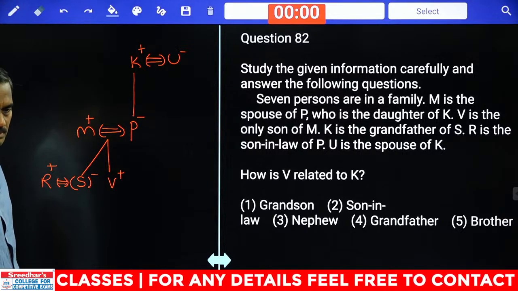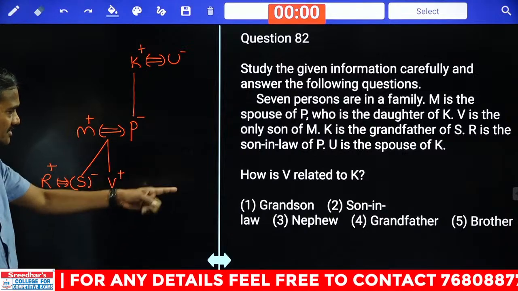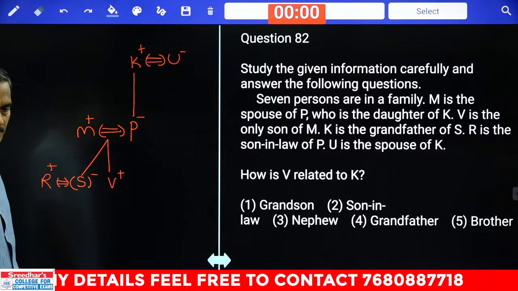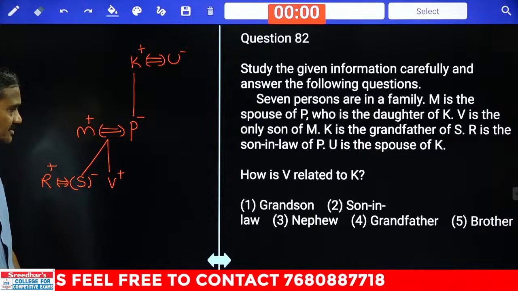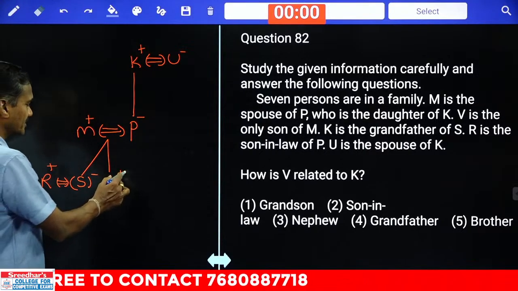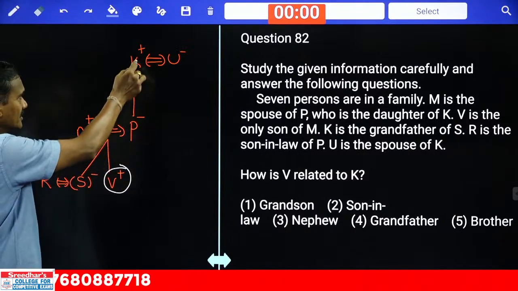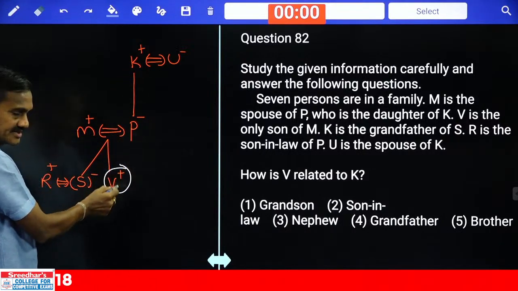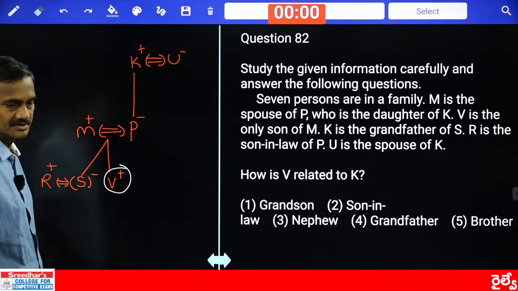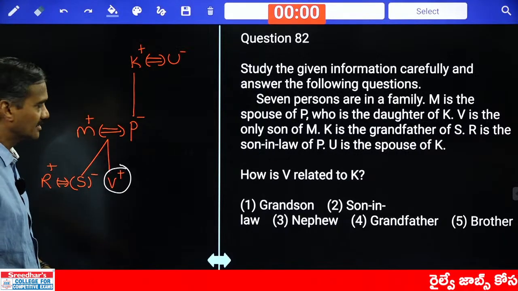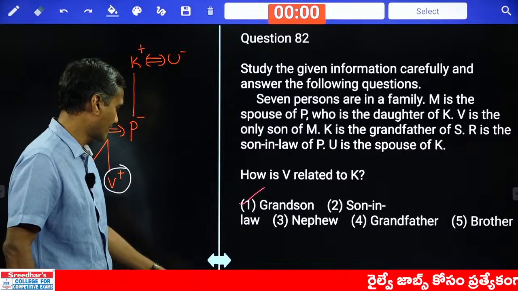Yes, choice 3. What is choice 3? Nephew cannot be the answer. Yes, grandson. V is related to K. K is here, and from K we have to reach V. K's daughter is P. Daughter's son is grandson. Are you getting this one or not? Grandson, that is choice 1.